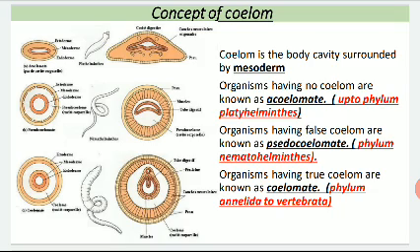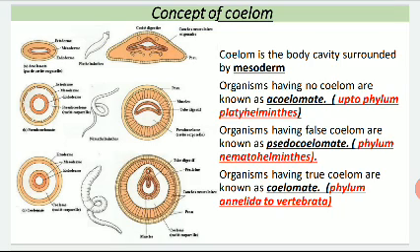Now let's see the pictures at the left hand side. The first one: ectoderm is the outermost layer, endoderm is the innermost layer, and in between the ectoderm and endoderm there is an acellular layer known as the mesoderm. The organisms carrying this type of characteristics are known as acoelomate.